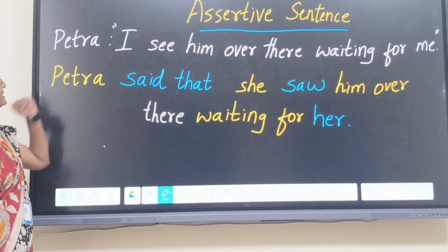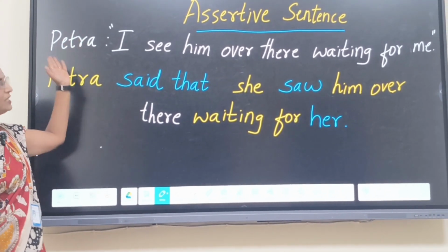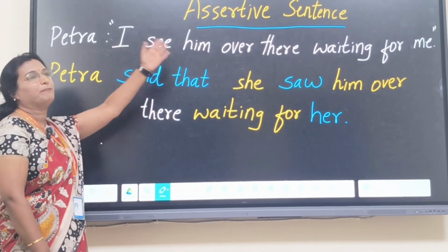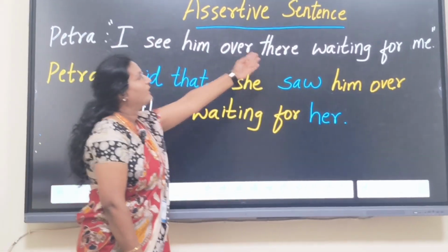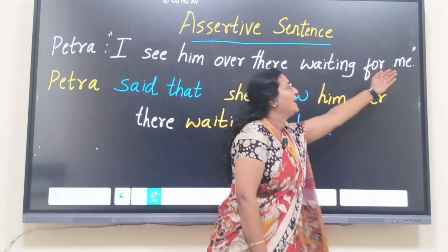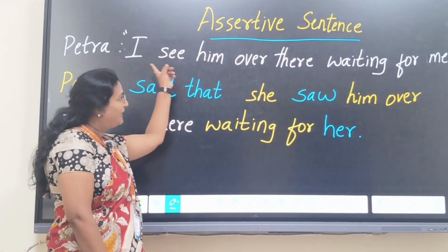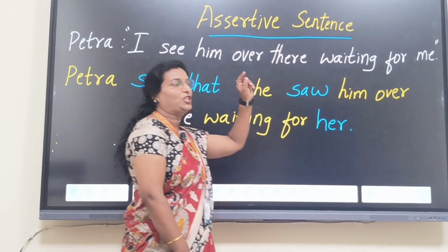Now we shall see with the example. Petra is speaking: "I see him." Him is her beloved or lover. She sees him over there waiting for her. So it is her actual words, Petra's actual words, which is said to be in direct speech.